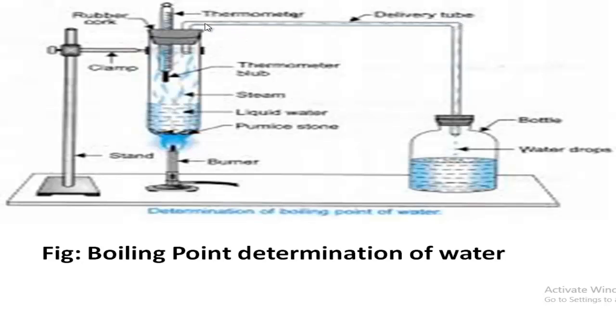The water vapor is actually coming through this pipe, and due to the temperature decreasing it will be converted again into its liquid state and gather here. So in this way we can easily determine the boiling point of water. Now let's see the experiment.